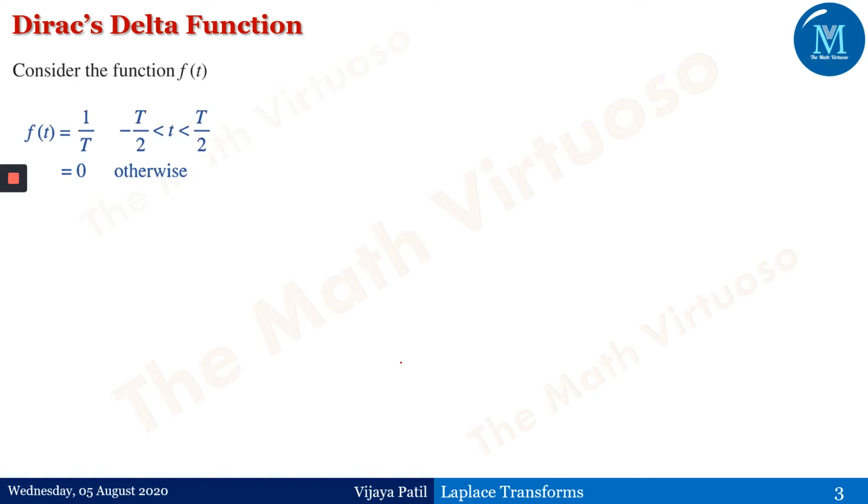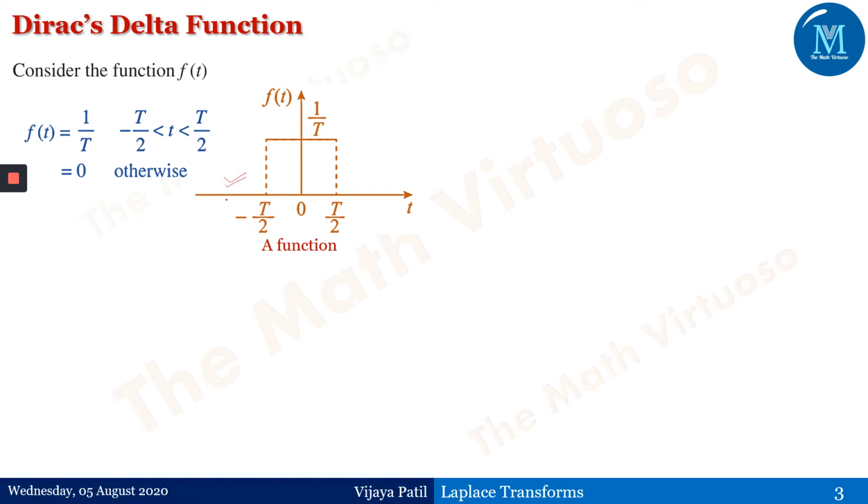So the definition says: consider the function f of t, where f of t is equal to 1 by t for the range minus t by 2 less than t less than t by 2, and it is 0 otherwise. If you observe, the graph of this function looks something like this. The x-axis is from minus t by 2 to t by 2, and the height of this is 1 by t. So f of t is 1 by t, and the range is from minus t by 2 to t by 2.